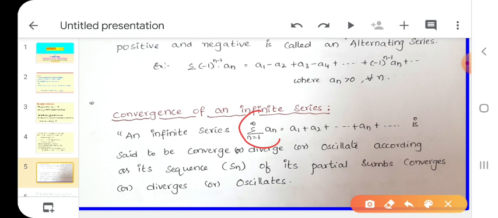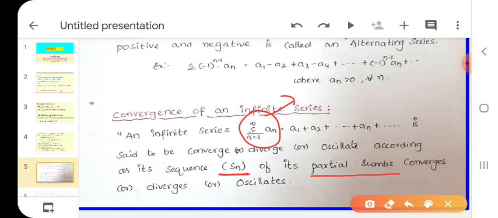Suppose this is our series. What is the series? Summation an is the series. What we have to find here is whether this is a convergent, divergent or oscillating series. How can you find it? First we take the partial sum of the sequence. Let Sn be the partial sum of the series. Now find its limit.